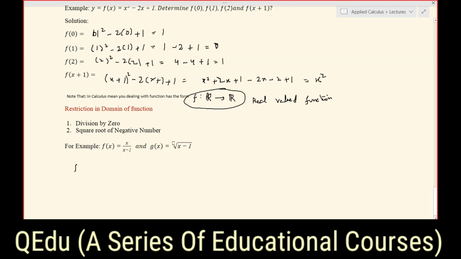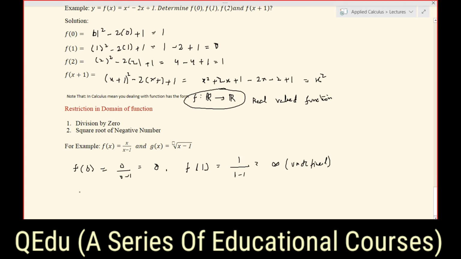If I ask you to find the value of this function at f(0), which is x upon x minus 1, this will be 0 upon 0 minus 1. You can easily obtain the value, and that will be 0. Similarly, if I ask you to find the value of this function at f(1), you will put 1 upon 1 minus 1, and there will be infinity. Remember that it is not a number, so you can simply write that it is undefined. There is no value.